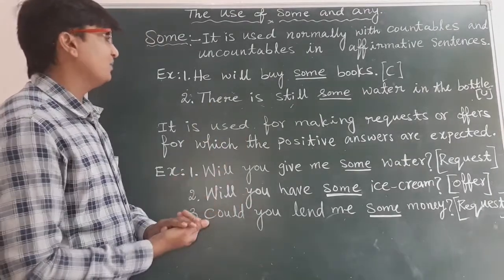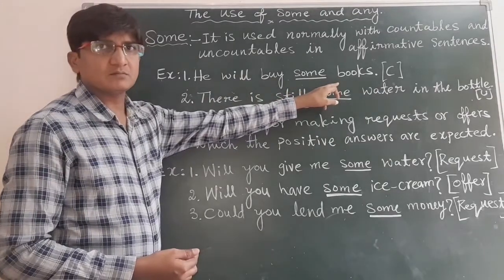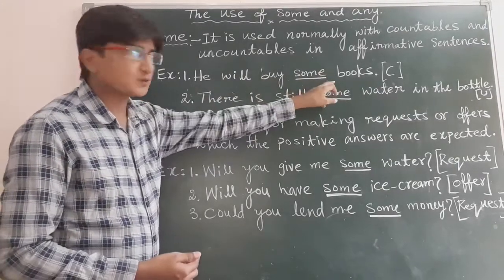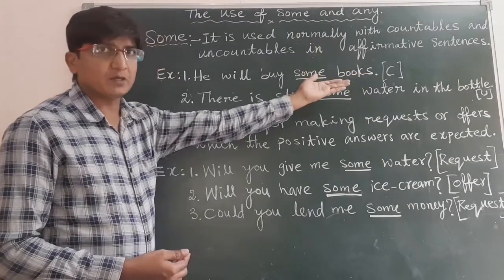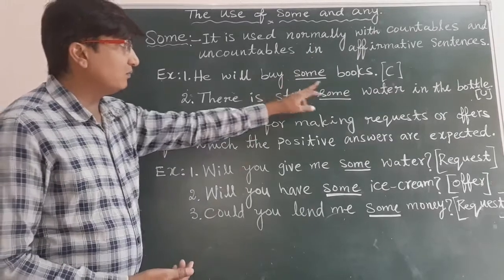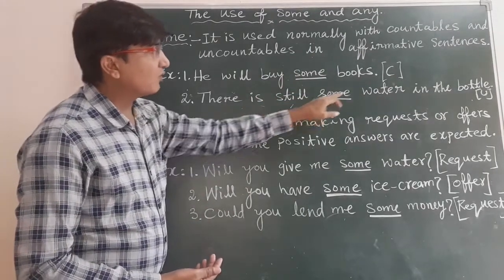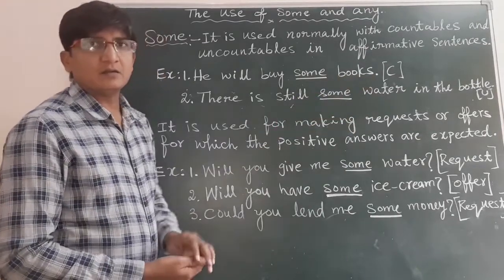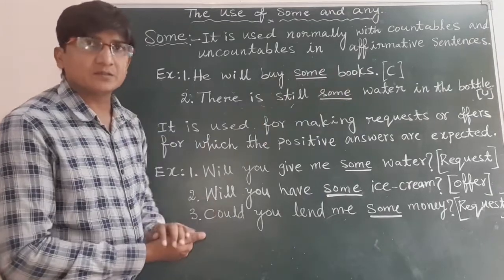Now look at the examples. He will buy some books. Here I have written C, which means countables. Books are countable: some books. And there is still some water in the bottle. There I have written U, which means uncountables.